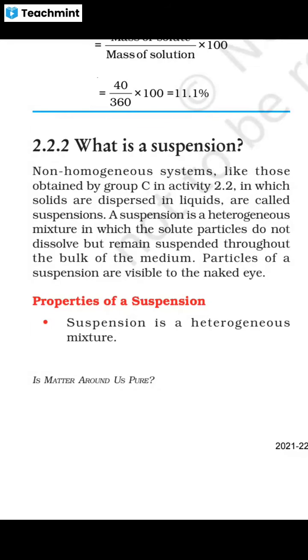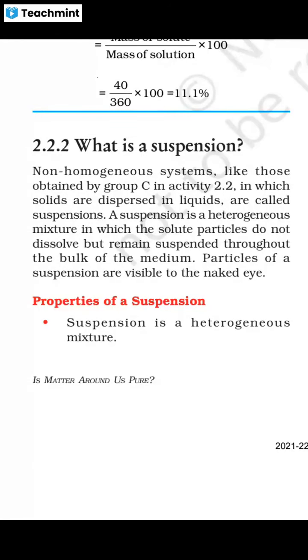Particles of suspensions are visible to the naked eye. For example, in a sugar solution it is not so easy to find the particles. And in a salt solution, you can only taste the salt, but you will not see the particles of salt suspended throughout the solution.